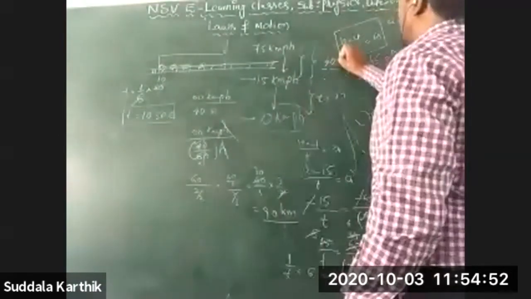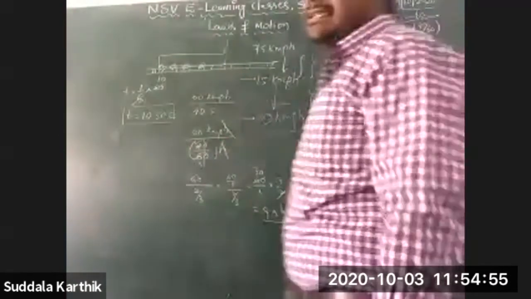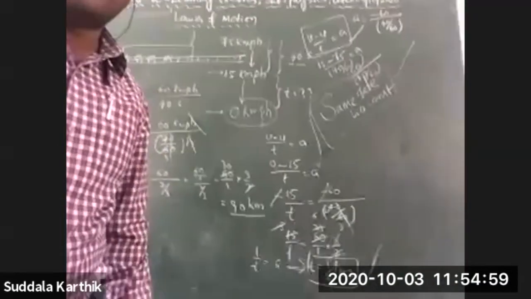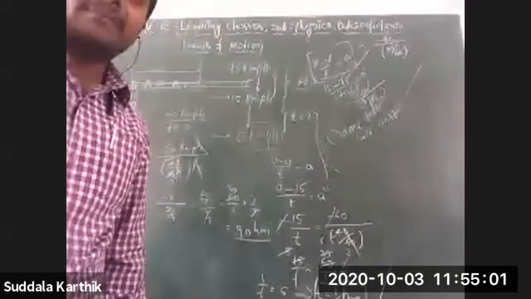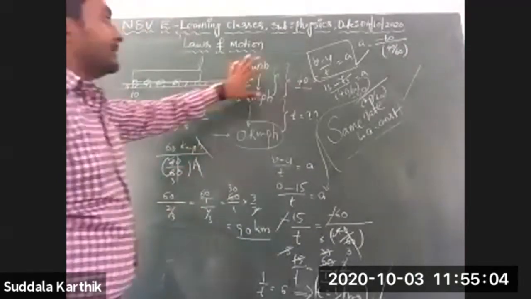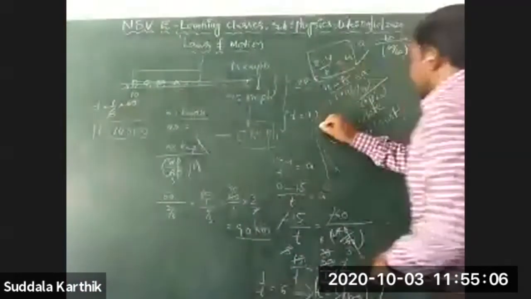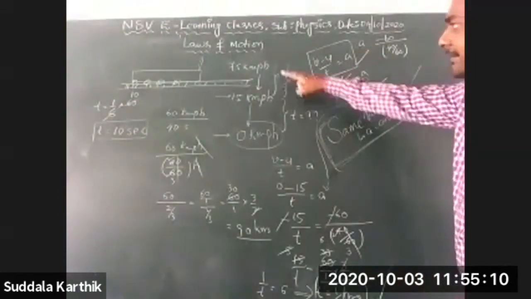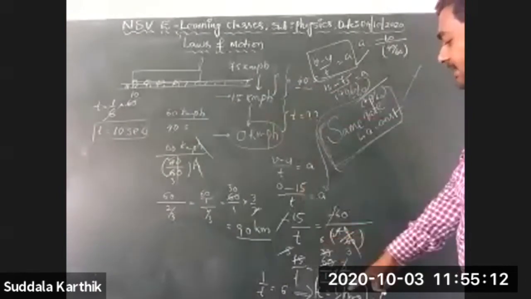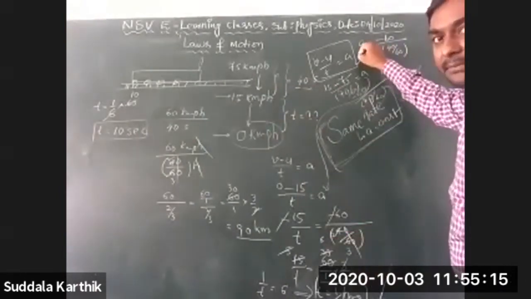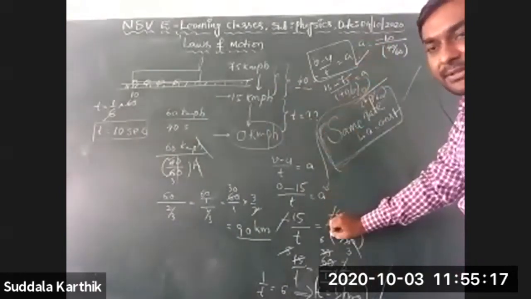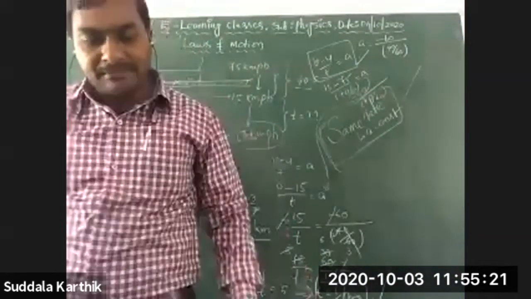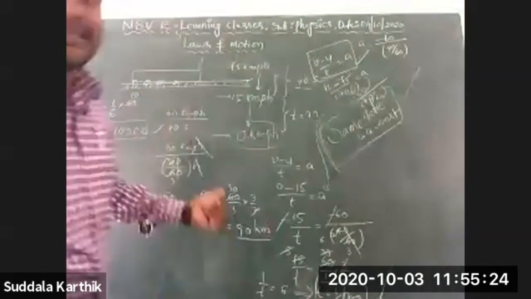You know very well that (V minus U) by t is a relation, in one-dimensional motion, which we have discussed very well. So for that purpose I have used this. And from here, same rate is a very, very important keyword. Same rate means the acceleration is the same in both sections. I calculated the acceleration from the given section, substituted it here, and got 10 seconds. Is there any problem? Is it clear?